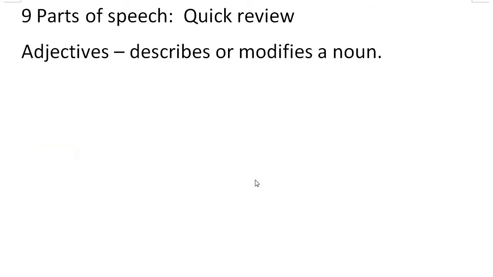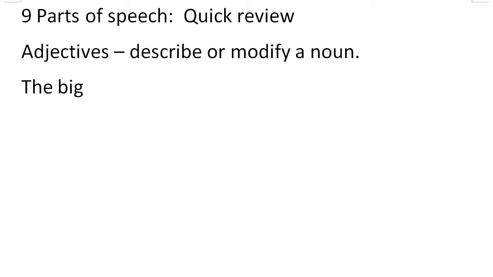So we'll move on to adjectives. Now, of course, when you have adjectives, you need to know what nouns are if you want to know what adjectives are, because adjectives, they describe or modify a noun. Okay, let's make that singular, right? So I say the big gorilla, right? Here, gorilla is our noun and big being an adjective because it describes gorilla, it modifies it.